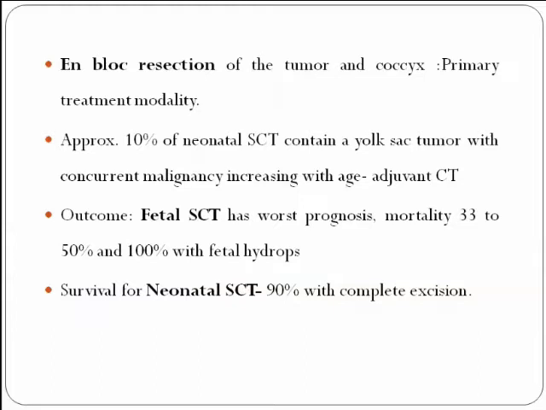In these cases, we advise adjuvant chemotherapy. The outcome of fetal sacrococcygeal teratoma has the worst prognosis. The mortality is around 30 to 50%, and for neonates presenting with fetal hydrops, the mortality is around 100%. Survival of neonatal sacrococcygeal teratoma is around 90% with complete excision.